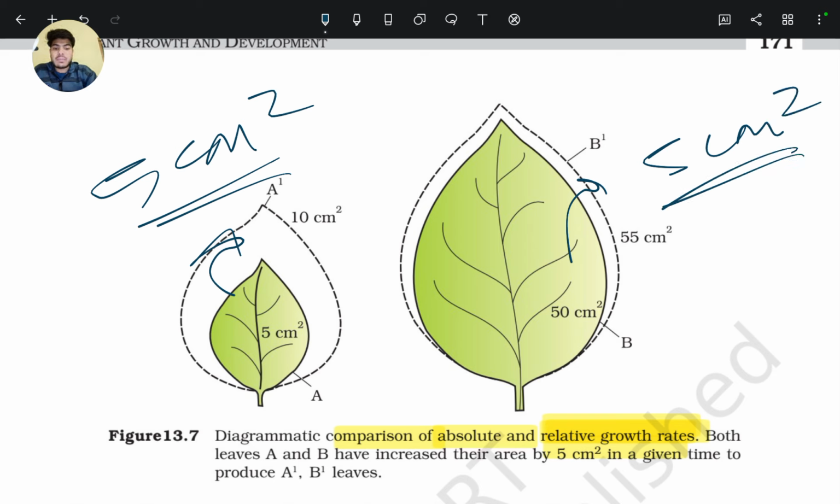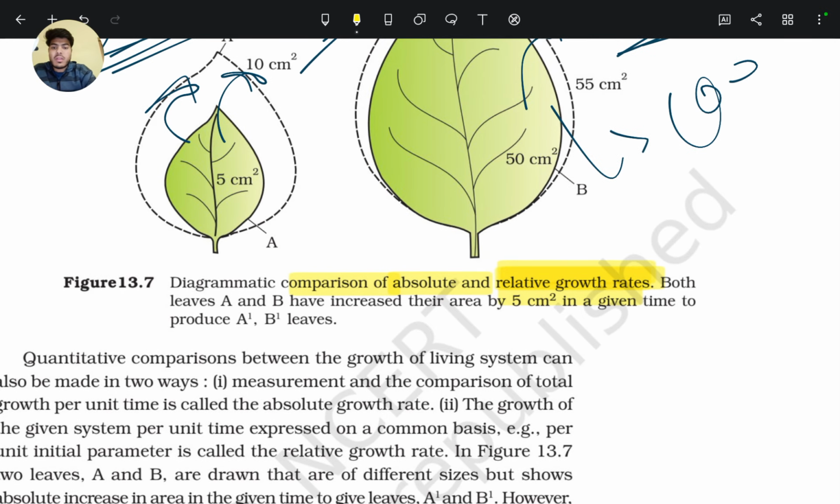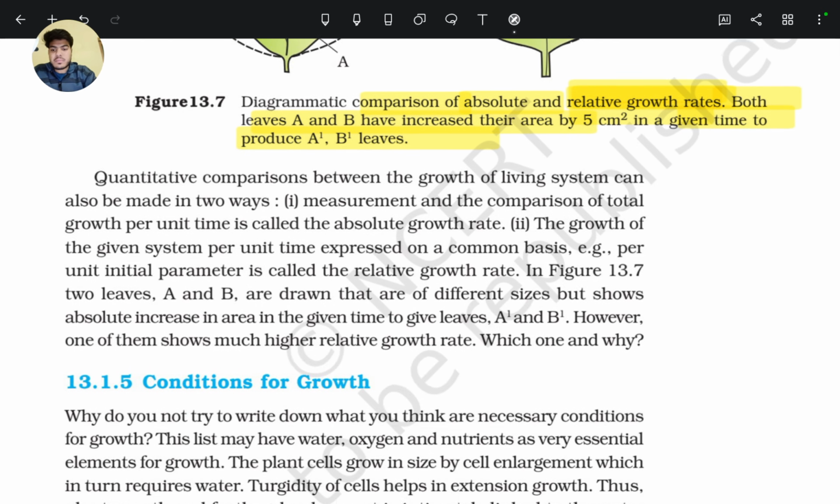So in both cases absolute growth is 5 centimeter square. But if we look at relative growth, 5 to 10 is 100% growth, and here it is not 100% growth. So relative growth is not the same in both the leaves. Both leaves A and B have increased their area by 5 centimeter square in a given time to produce A1 and B1 leaves.